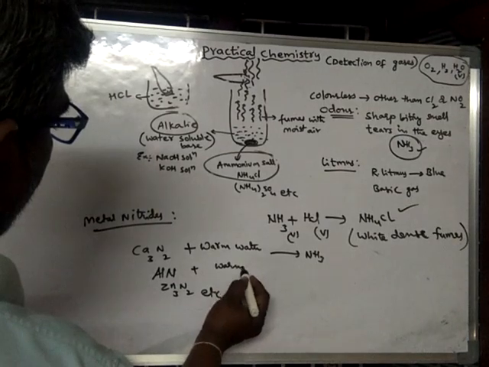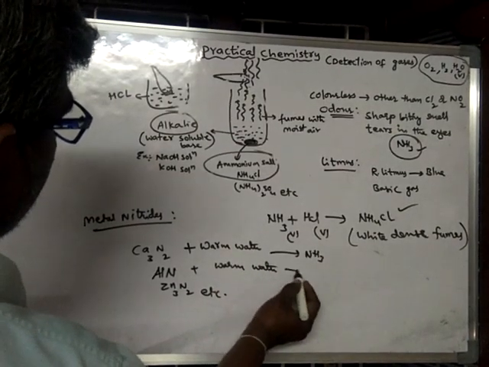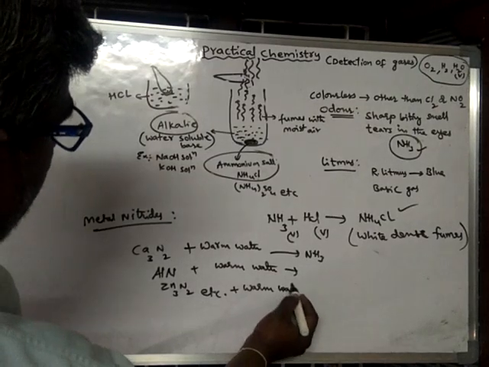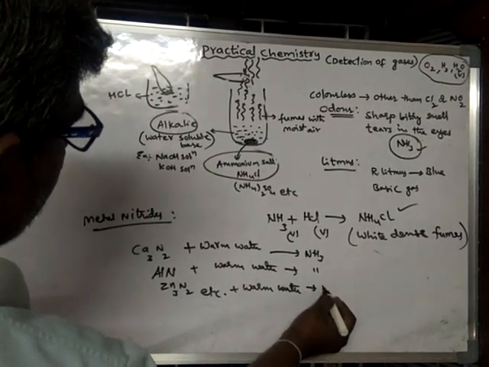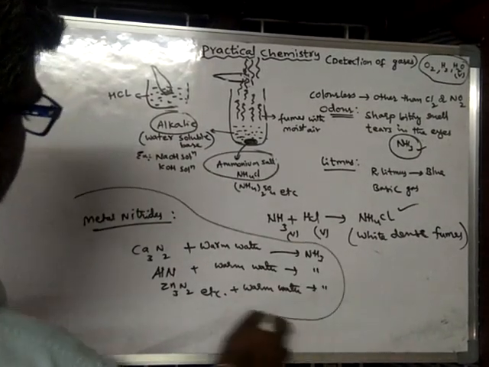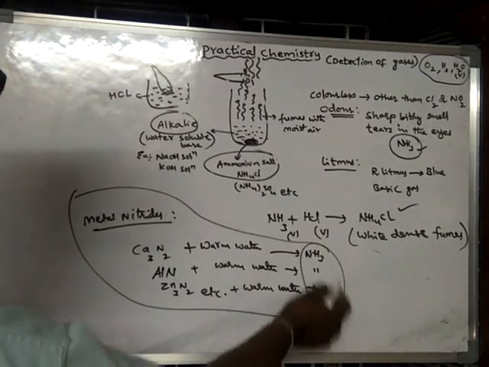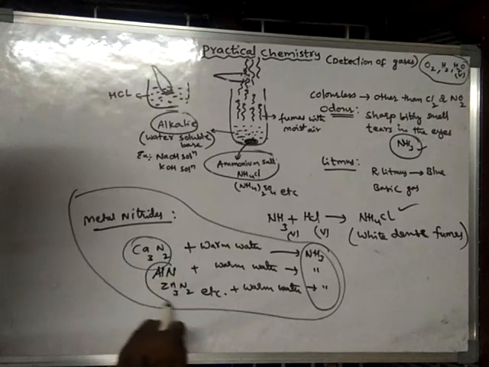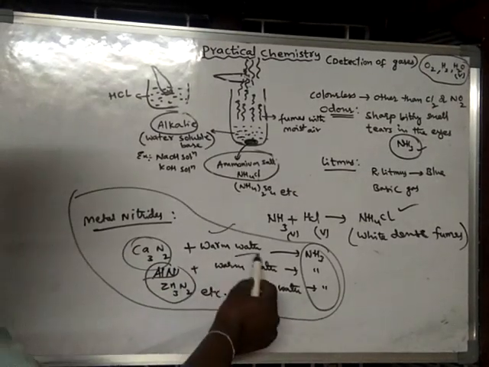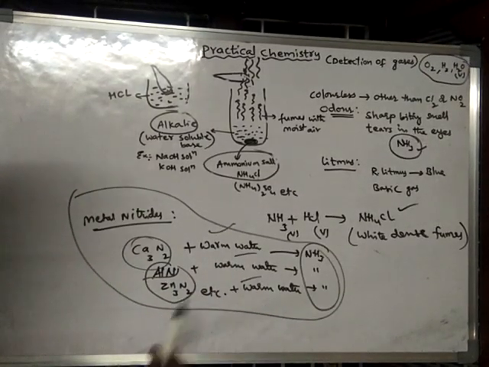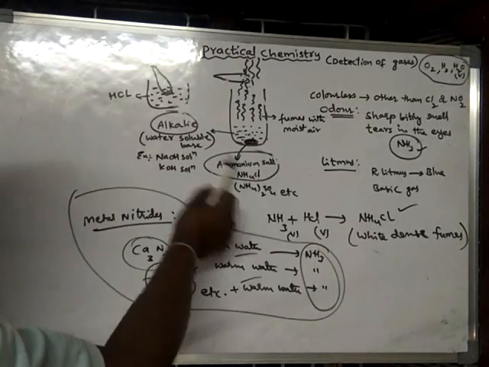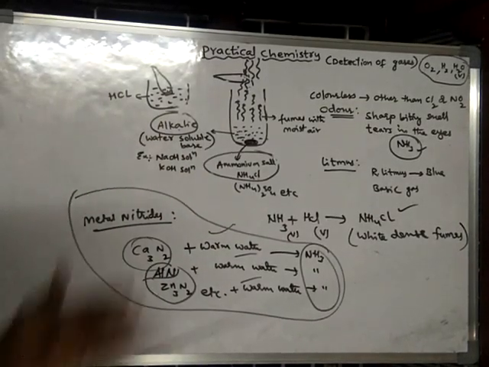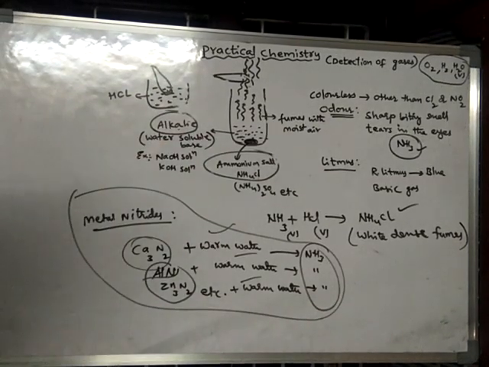Okay, warm water. So in this case also, ammonia gas is prepared. That means ammonia gas we can prepare by reacting the metal nitrides with warm water, or else by reacting ammonium salts with alkali. So during these reactions, ammonia gas is evolved.